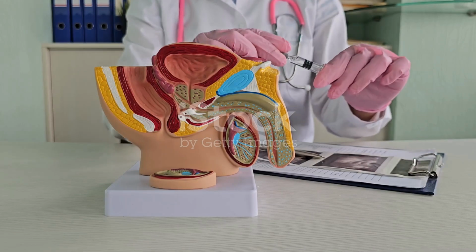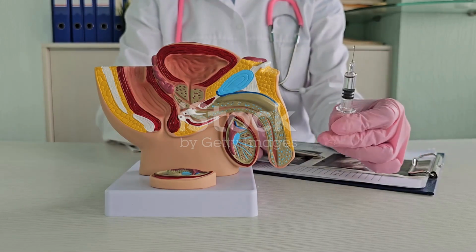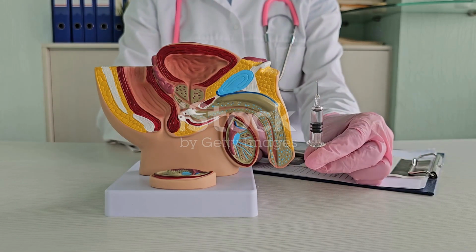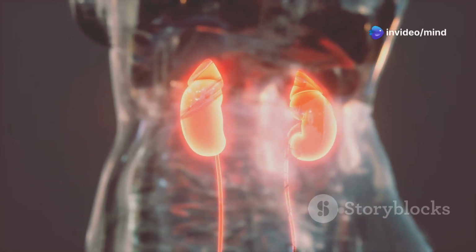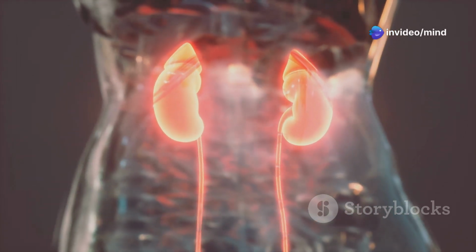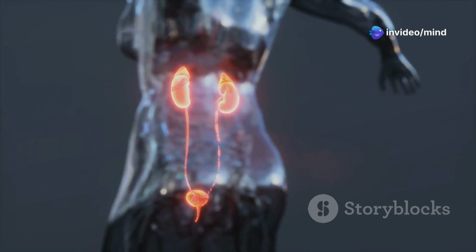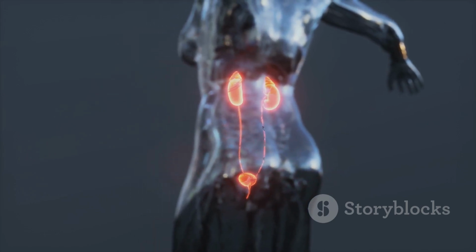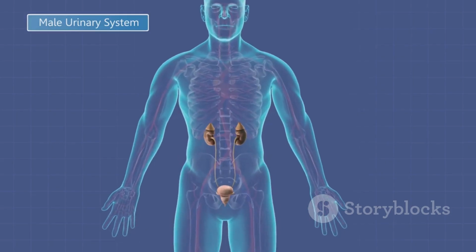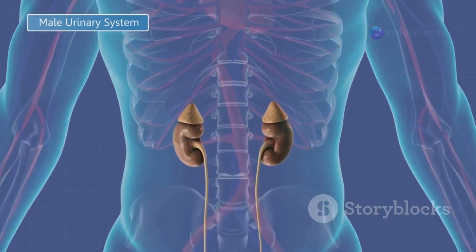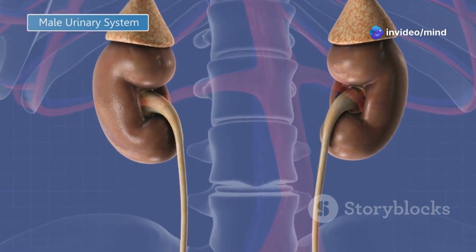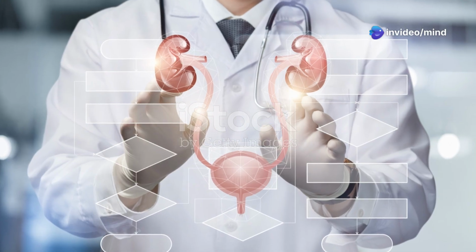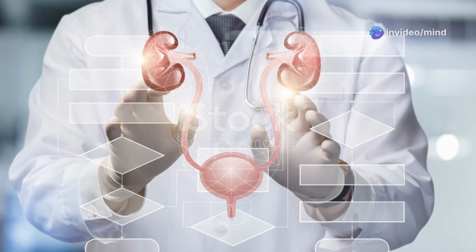It's made up of several important parts: the kidneys, ureters, bladder, and urethra. The kidneys are two bean-shaped organs that filter waste products from the blood and produce urine. Urine then travels down two thin tubes called ureters to the bladder, a hollow organ that stores urine. When it's time to urinate, the bladder empties through a tube called the urethra, which carries urine out of the body. UTIs can affect any part of this system, but they most commonly occur in the bladder and urethra.